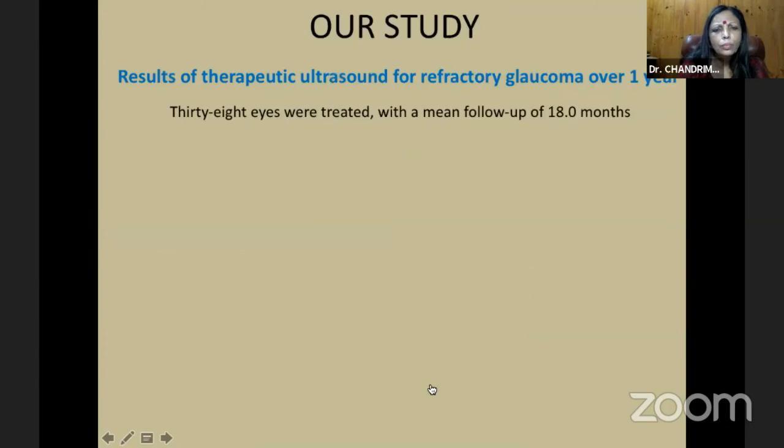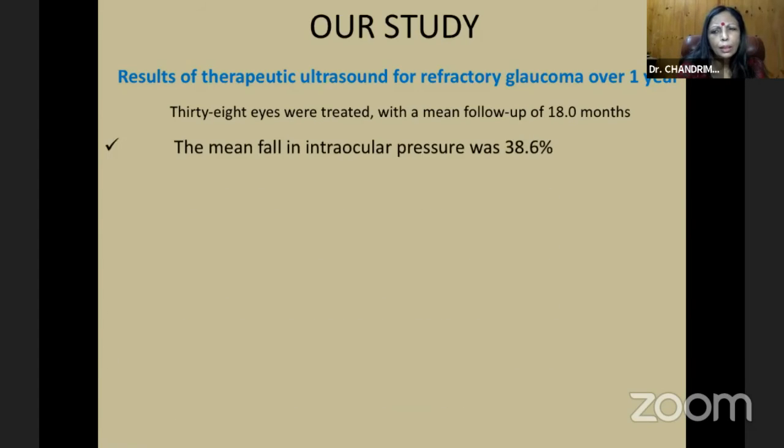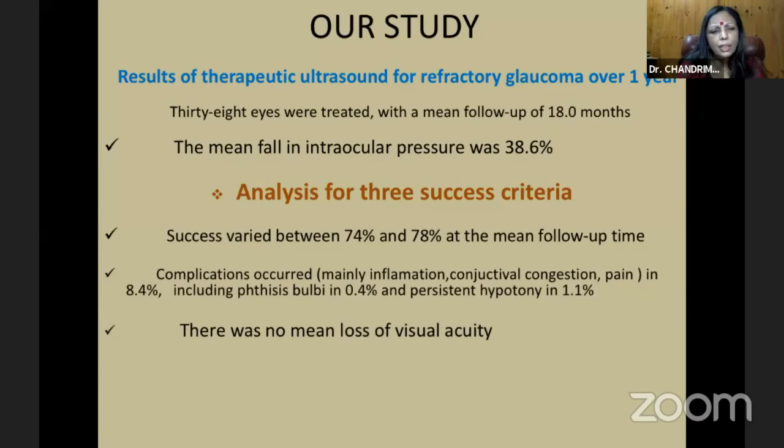So we did a study on this, with results of therapeutic ultrasound for refractory glaucoma over 1 year. 38 eyes were treated with a mean follow-up of 18 months, and the mean reduction in intraocular pressure was 38.6%. Analysis of the three success criteria showed success varied between 74 and 78% at the mean follow-up time. Complications occurred, mainly inflammation, conjunctival congestion, and pain in 8.4%, including phthisis bulbi in 0.4% and persistent hypotony in 1.1%. There was no mean loss of visual acuity.